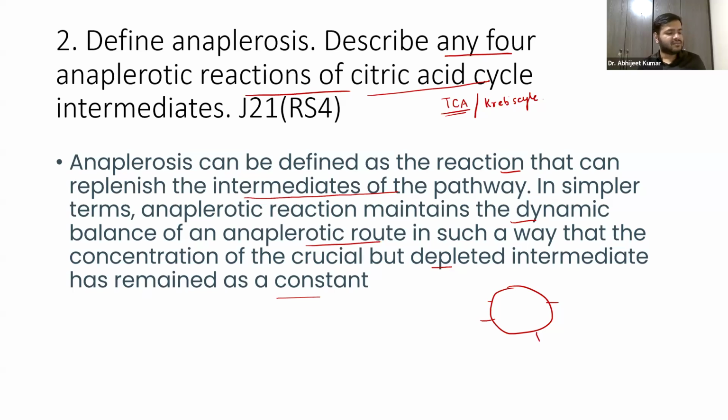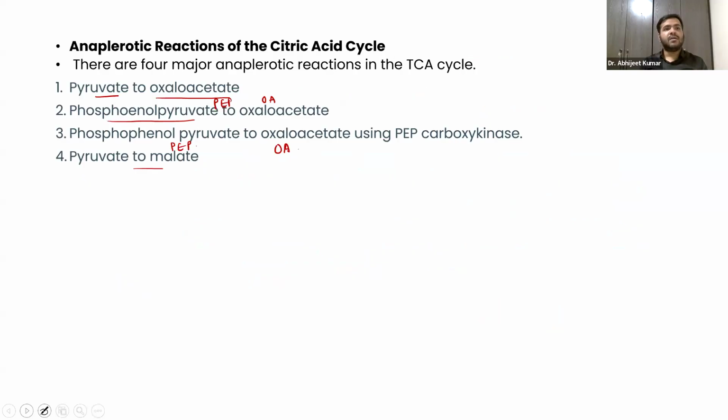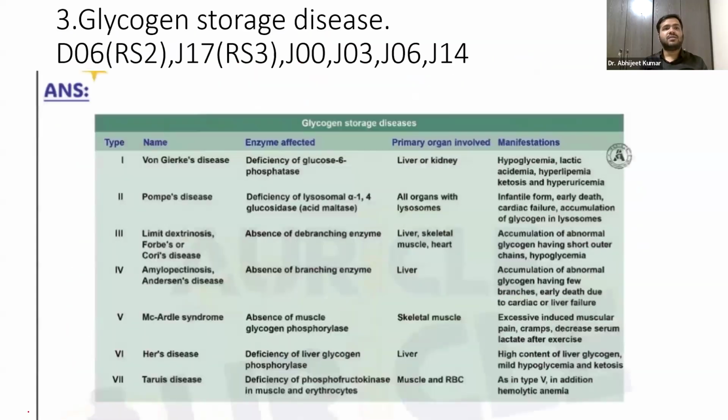So that was regarding the second question today. Now, coming on to the next question, that is the glycogen storage disorder. Now, guys, this is something very, very important. If you just see, it is asked in December 6, revised schedule 2, January 17, revised schedule 3, January 2000, January 2003, January 6, January 14. So it is one of the most important questions, guys, that you have to remember.